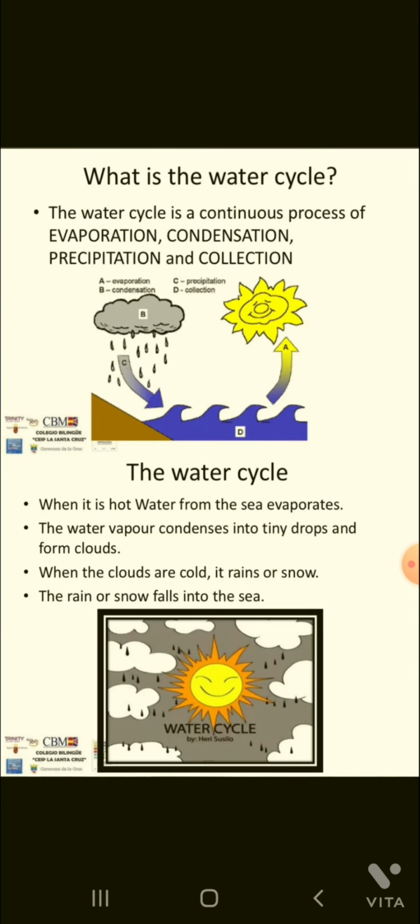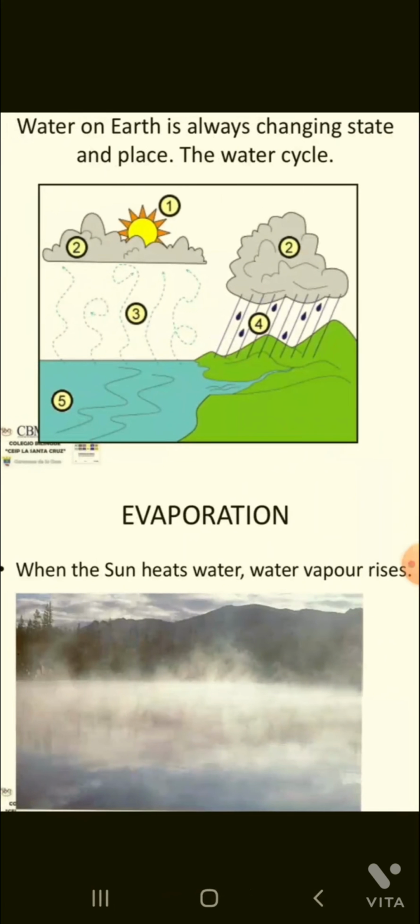जो water vapors होते हैं tiny छोटी drops में फॉर्म होते हैं, क्लाउड फॉर्म करते हैं. When the clouds are cold, it rains or snows. क्लाउड्स बहुत ज़्यादा कोल्ड हो जाते हैं, रेन की फॉर्म में आते हैं. The rain and snow fall into the sea. This process is known as the water cycle. Water on earth is always changing states and place through the water cycle. This is evaporation: when the sun heats water, evaporation takes place in this way.